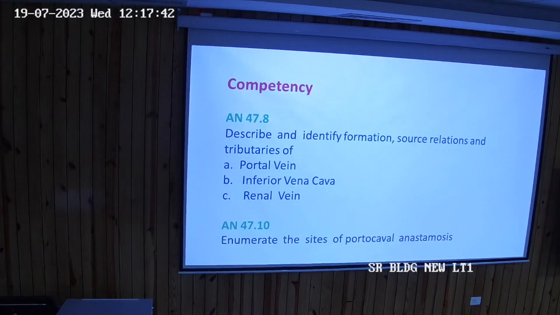So the entire alimentary tract, not only that, the gallbladder, the pancreas, the spleen, from there the blood is coming through the portal vein. The capillaries from the wall of the GI tract and all that, they're coming through the portal vein to the capillaries of the liver, which are sinusoids. You would have read this, right? Sinusoids. Okay. So where is it formed?